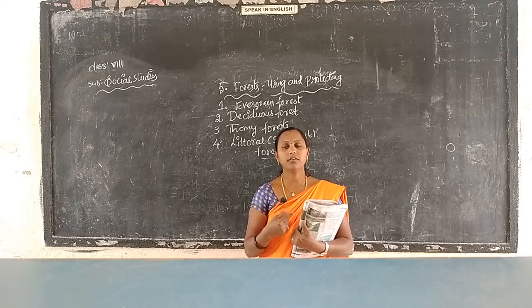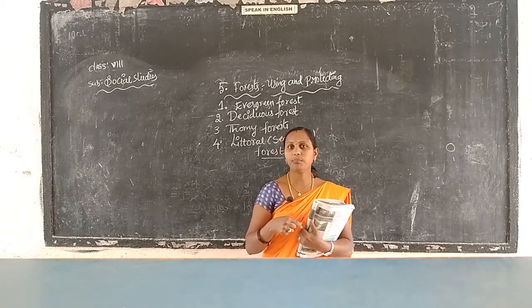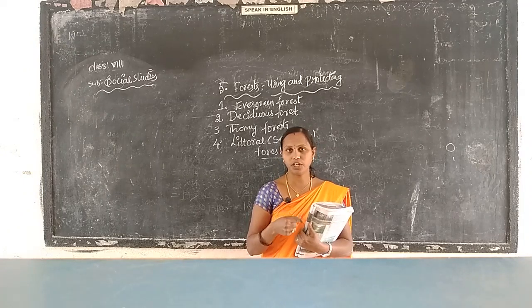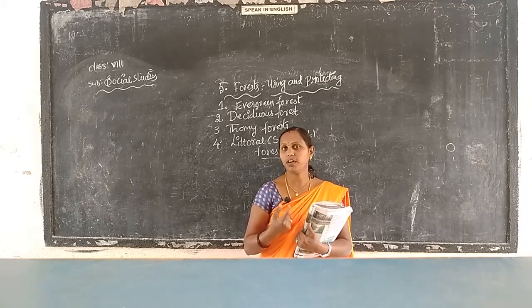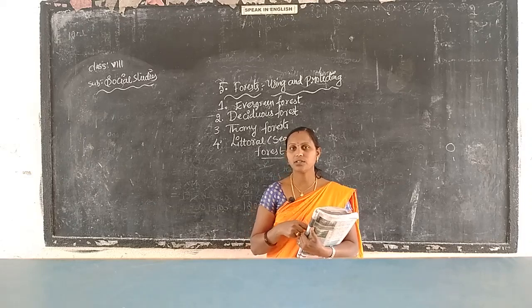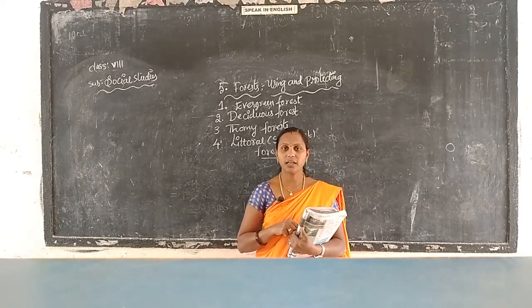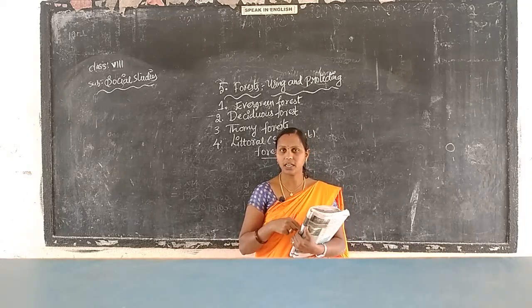Suppose, beta, in our home we have so many plants. Daily we pour water. Water means it is the food only, no? Food only, that is water, food. It becomes fruits, and they give flowers. The same happens in the deciduous forest, they are totally dry, no? Dry means that their food is what the plants and trees produce.